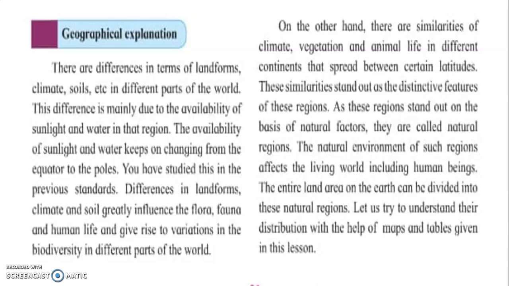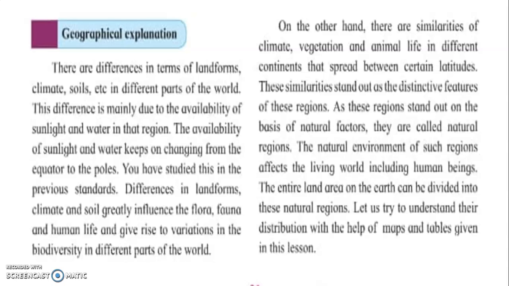So there are some questions: why is this wildlife not seen in our area? Why are they not similar to the things in our area? And what causes these differences? So let us understand what the differences are. That is the reason the pictures are given to you on top. You just have to take it, and based on this we are going to continue with the lesson. So let us understand what the differences are about this wildlife, or about the natural vegetation, or about the natural surroundings in our areas. So what is the geographical explanation telling us?